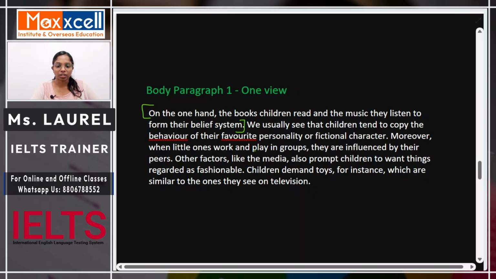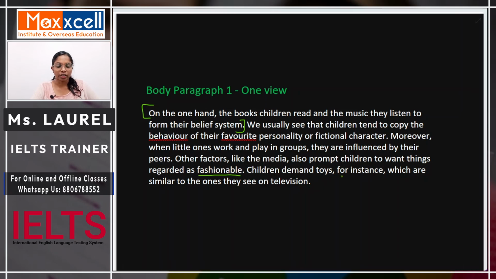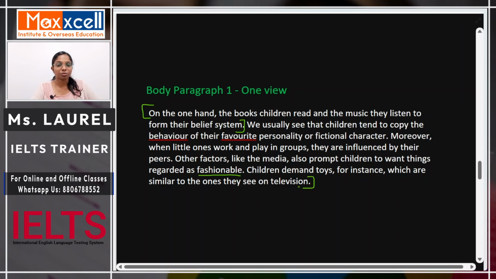Moreover, when little ones work and play in groups, they are influenced by their peers. Okay, so now I'm elaborating the second part of the point, that is their peers are also important, correct? Other factors like the media also prompt children to want things regarded as fashionable. Now we are going to come to the example part. Children demand toys, for instance, which are similar to the ones they see on television. So this entire paragraph was based on my first point in the plan.